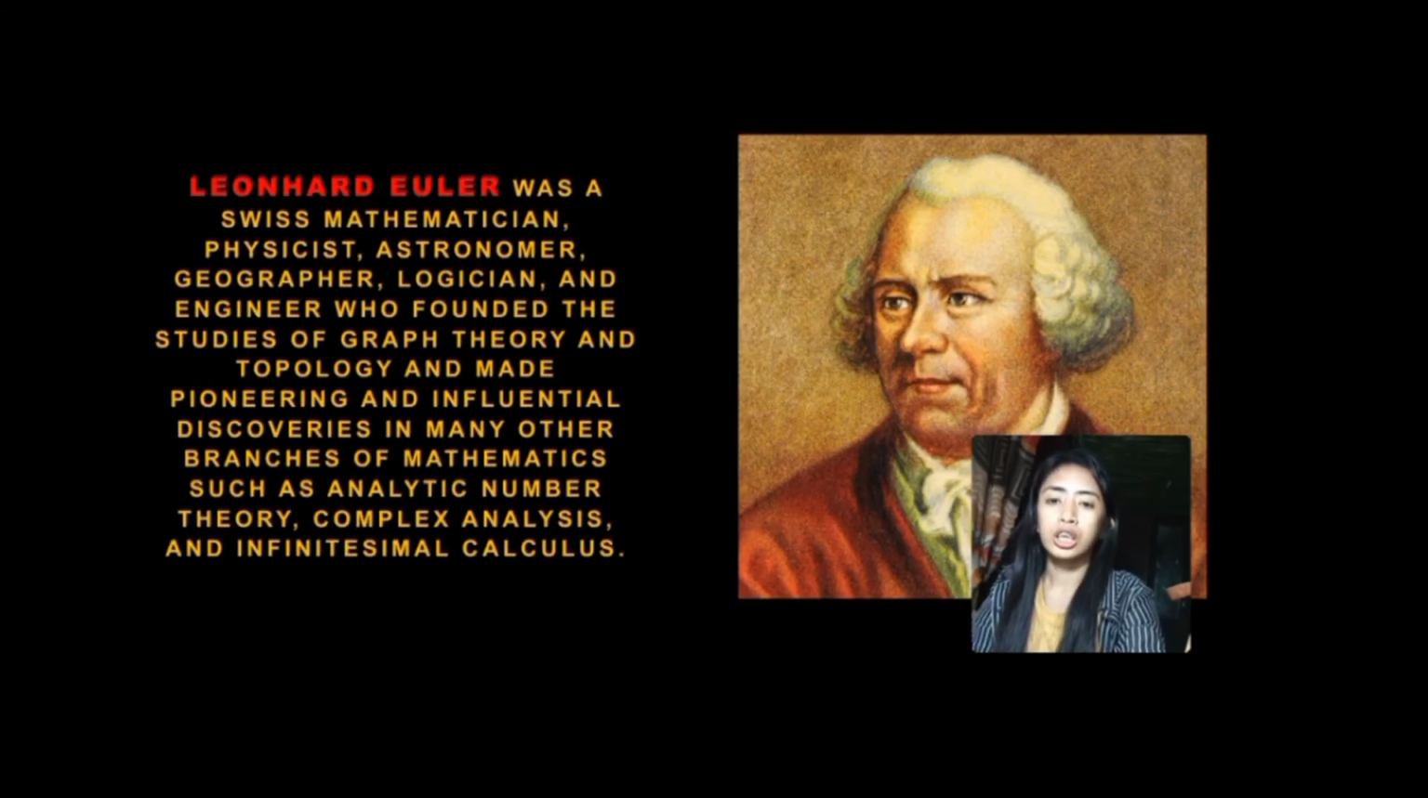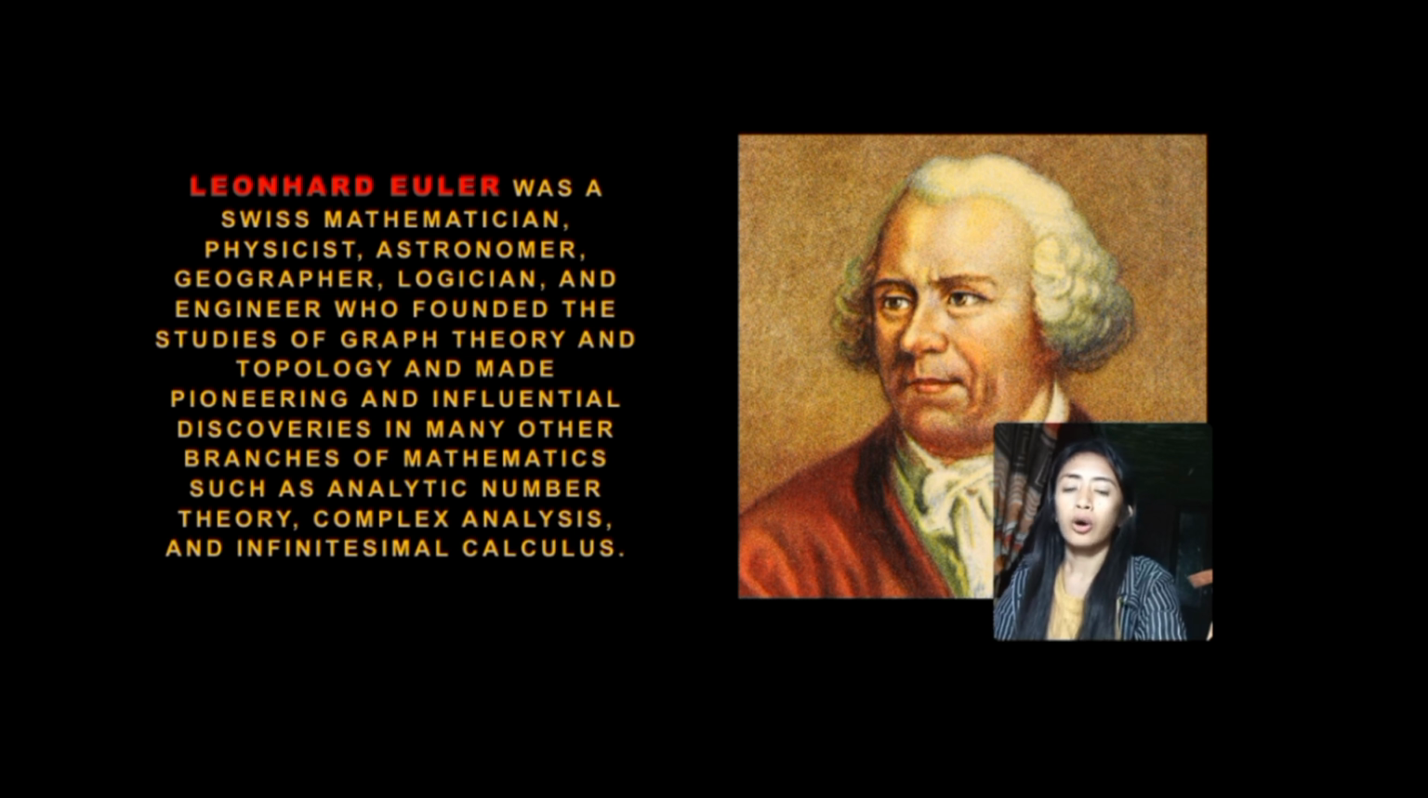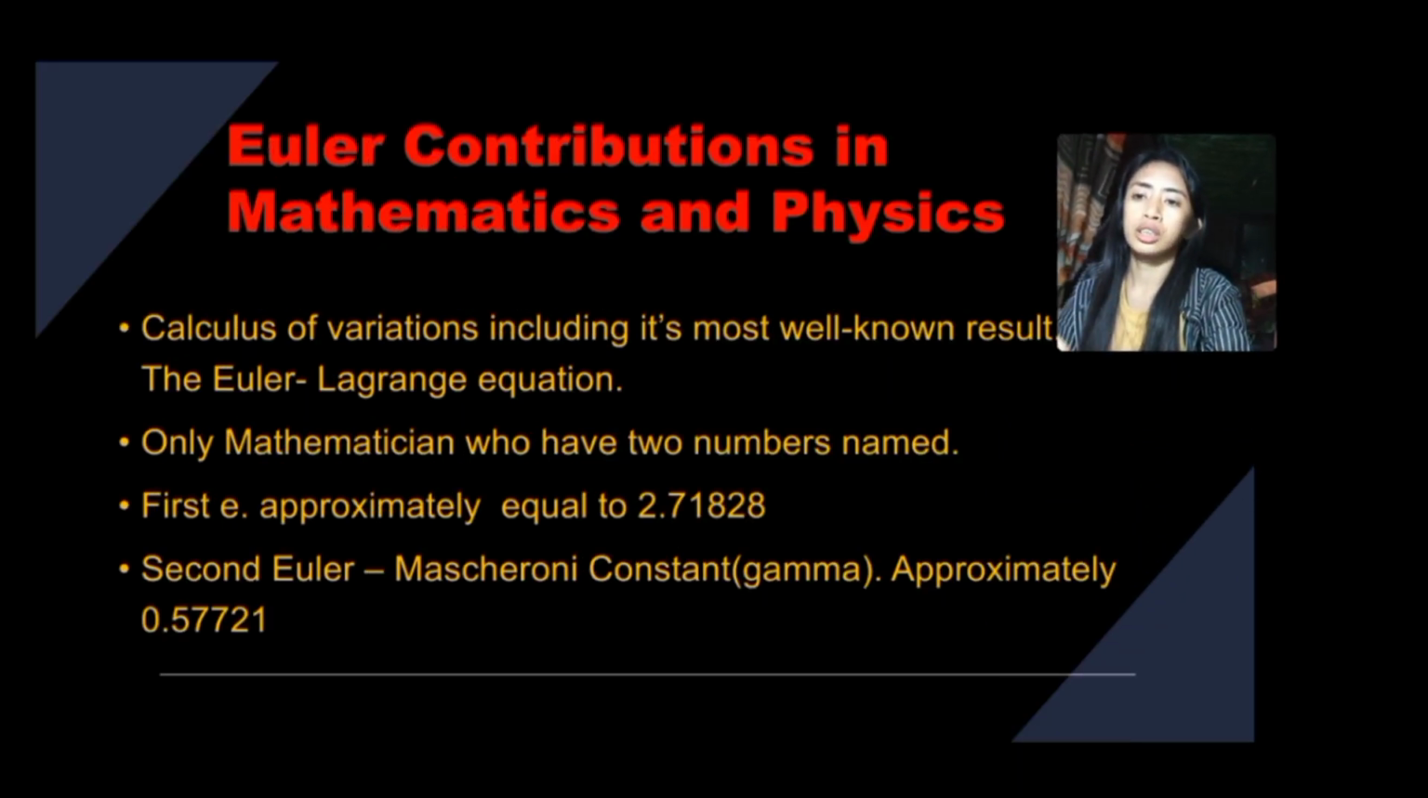And let's start the second topic about Euler, Fermat, and Descartes, the giants of mathematics. First is Leonhard Euler. Leonhard Euler was a Swiss mathematician, physicist, astronomer, geographer, logician, and engineer who founded the studies of graph theory and topology and made pioneering and influential discoveries in many other branches of mathematics, such as analytic number theory, complex analysis, and infinitesimal calculus.